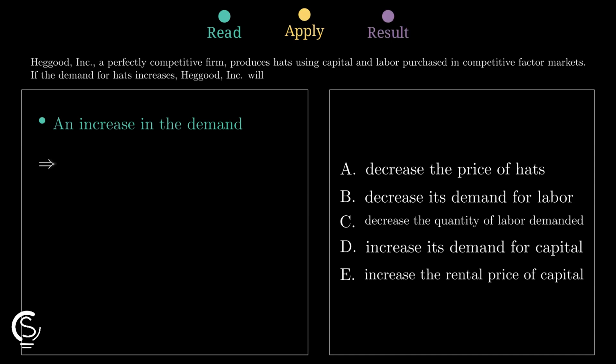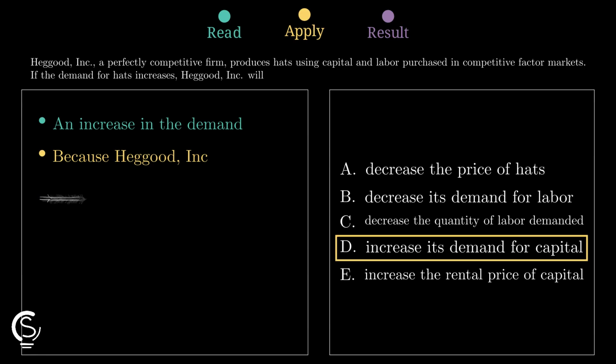The firm needs more resources to produce hats, so they must increase capital demand. This makes option D the only logical choice.